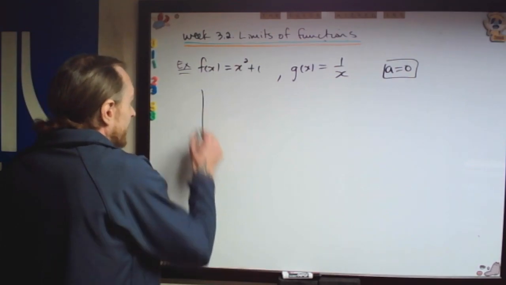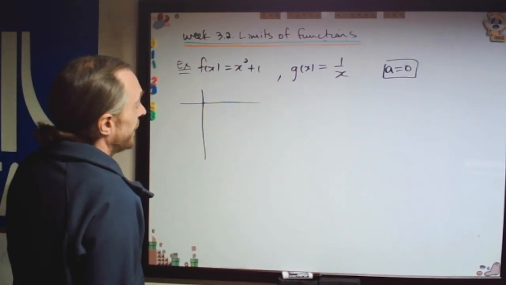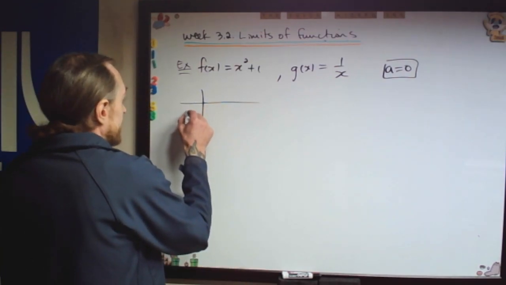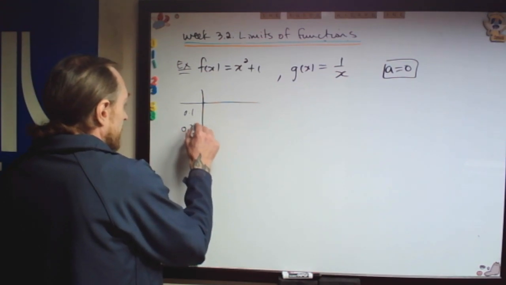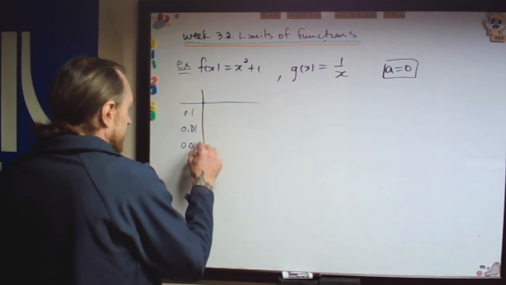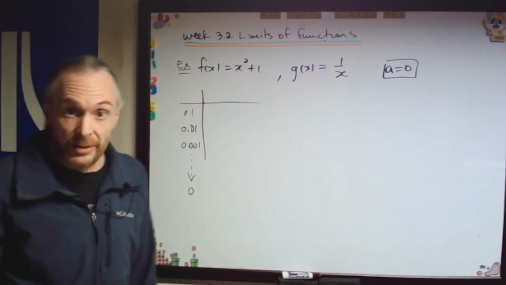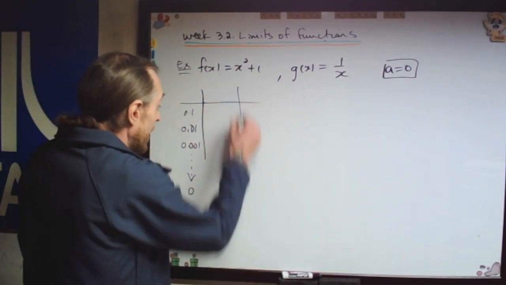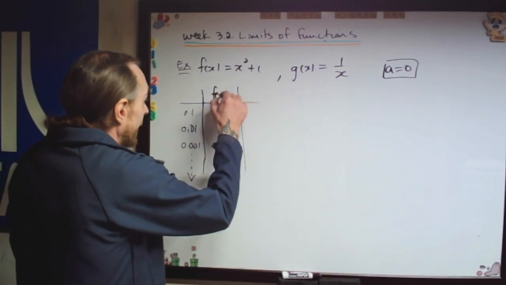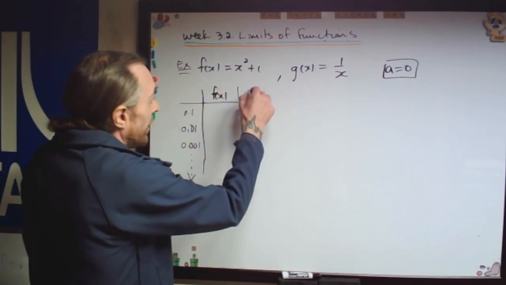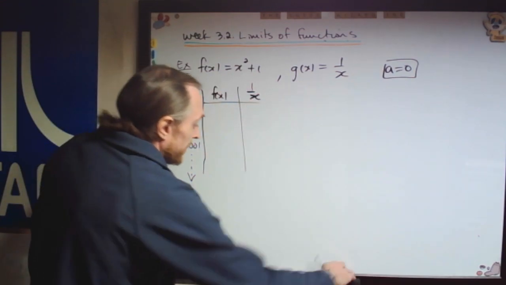We could take, say, 0.1 or 0.01 or 0.001, taking smaller and smaller values which are approaching 0, getting closer and closer to 0. And then we could see what happens to f of x, which is x squared plus 1, or g of x, which is 1 over x. Let's do it that way.